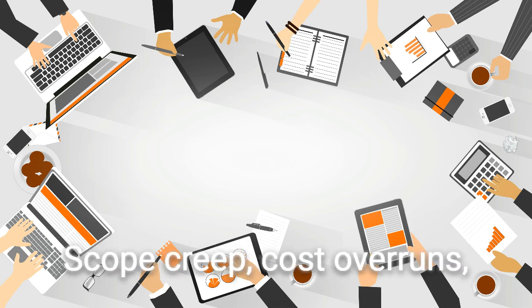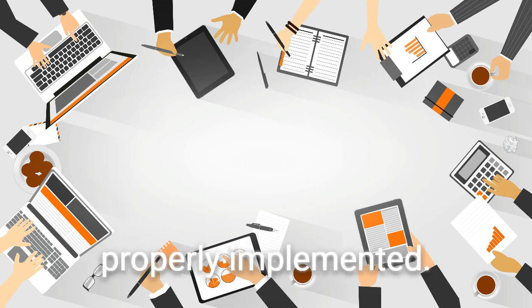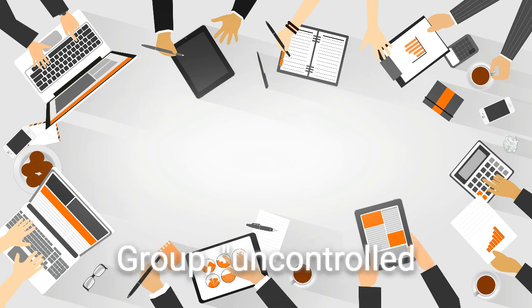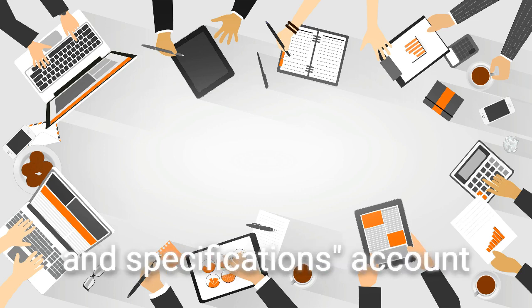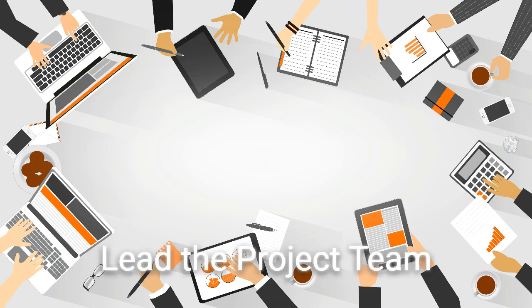Scope creep, cost overruns, and missed deadlines are just some of the problems that can arise when change management isn't properly implemented. According to the Chaos Report by the Standish Group, uncontrolled changes to requirements and specifications account for 37% of project failures. 7. Lead the project team.